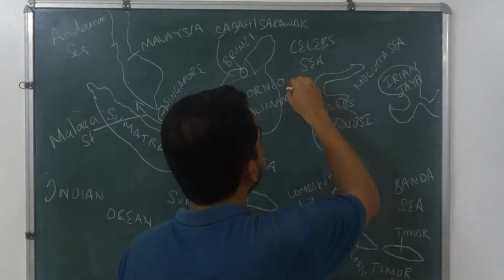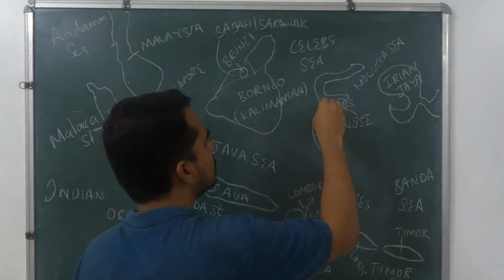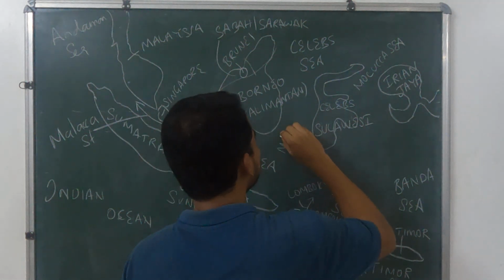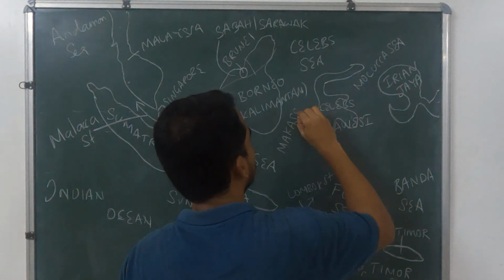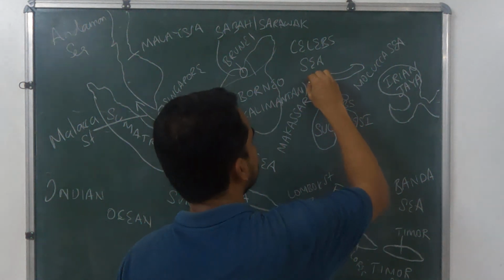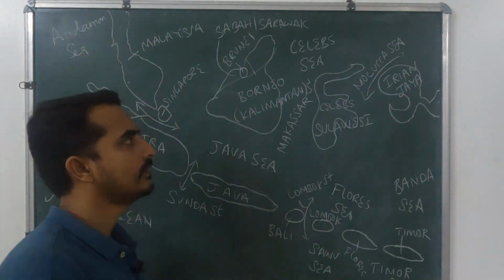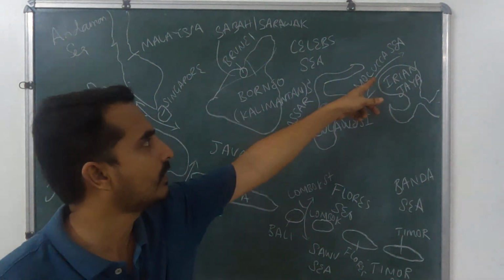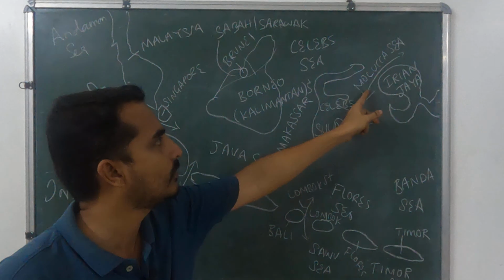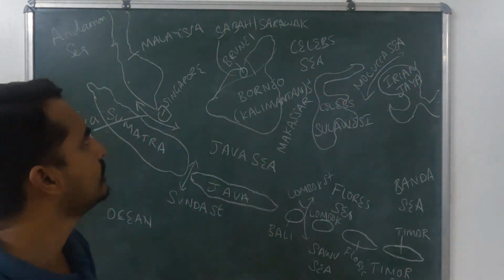And here between Sulawesi and Borneo, Celebes and Borneo, it is Makassar Strait. And here it is Molucca Passage between Irian Jaya and the Molucca Sea, where one island is located, and Sulawesi.